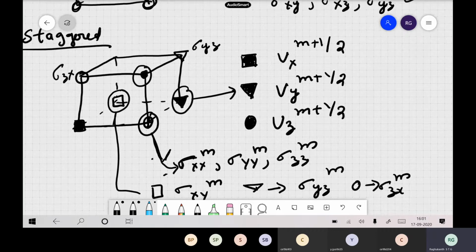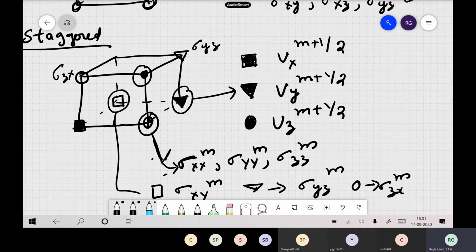What's the speciality of this grid? Staggered, what does it indicate? What is the meaning of staggering? Properties are spread across different vertices. Suppose you are calculating velocity at some point, then stresses are not calculated at the same point.